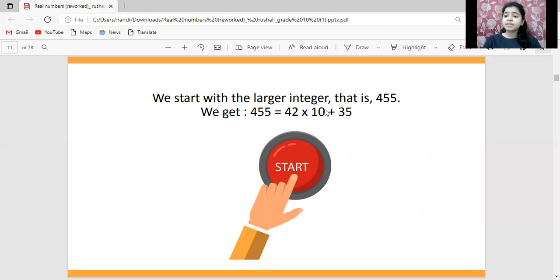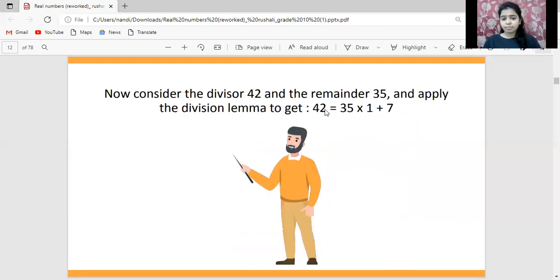Now consider the divisor 42 and the remainder 35. The one that was previously the divisor now becomes the dividend, and the one which was the remainder now becomes the divisor. Apply the division lemma to get 42, the dividend, is equal to 35, the divisor, into 1, the quotient, plus 7, that is the remainder.